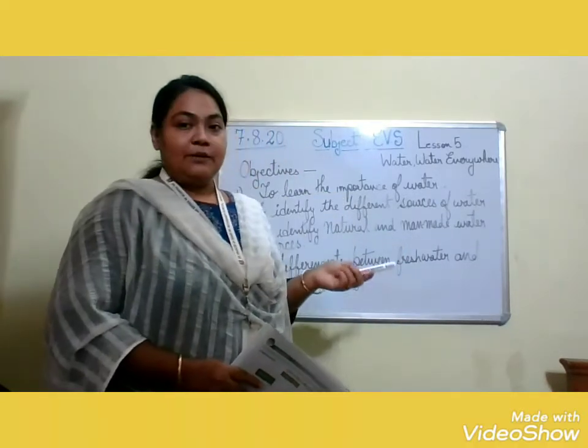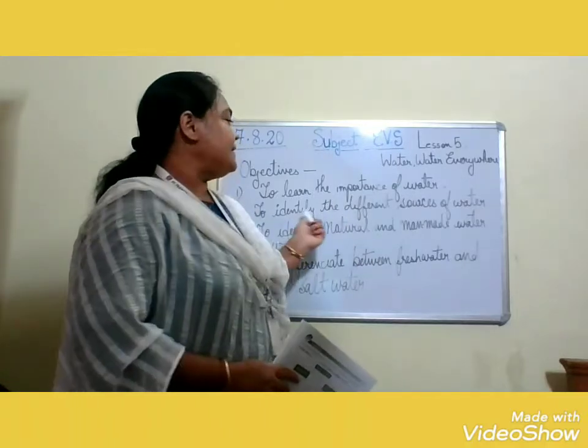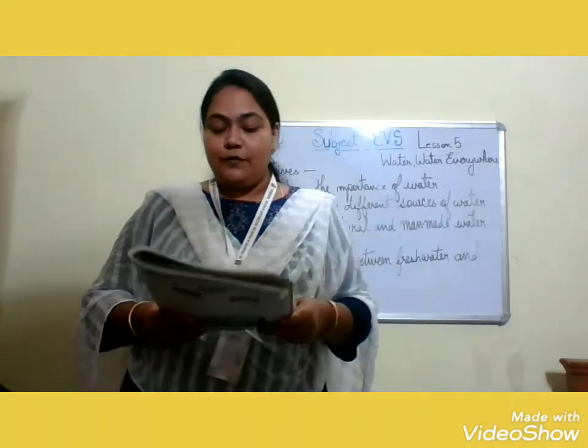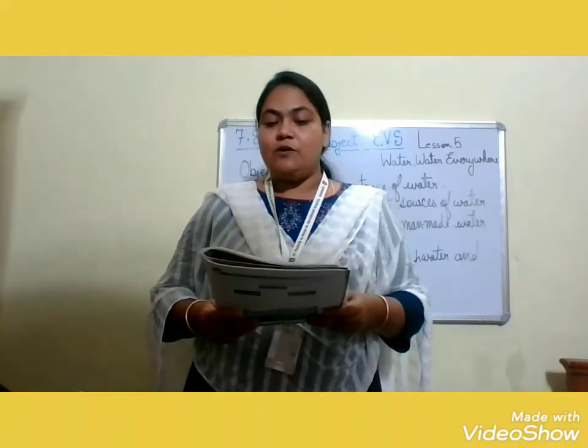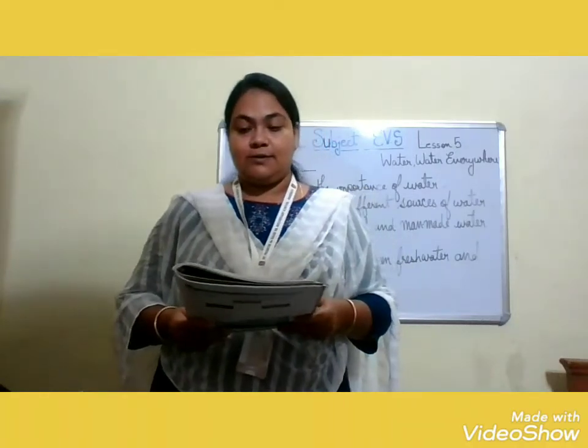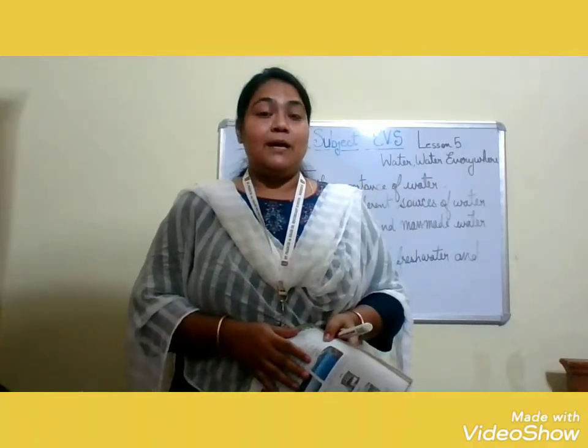Now coming to the next point, to identify the different sources of water. You can all refer to page number 26. Rainwater goes to rivers, ponds, lakes, wells, streams and waterfalls. What have we learned, children? The main source of water is rain.